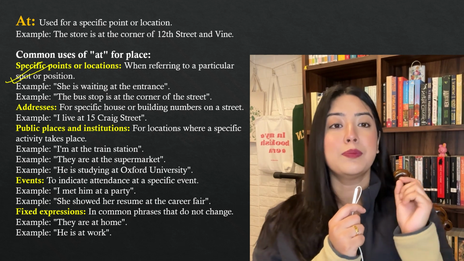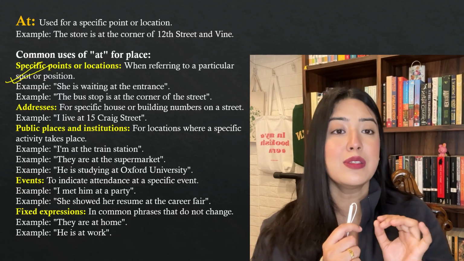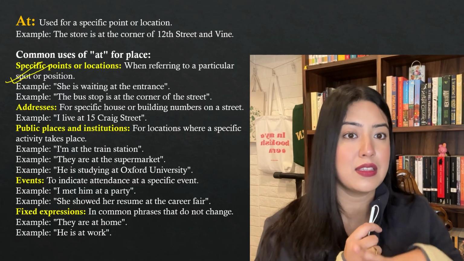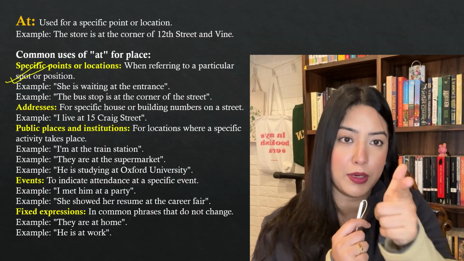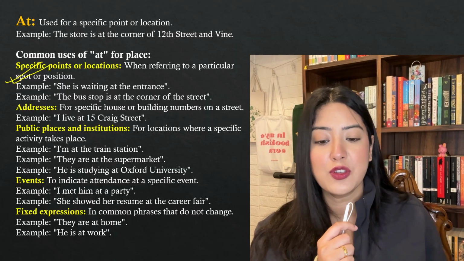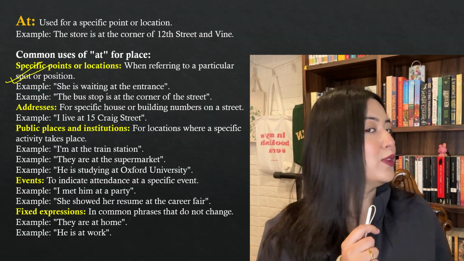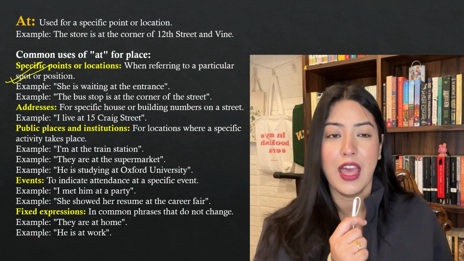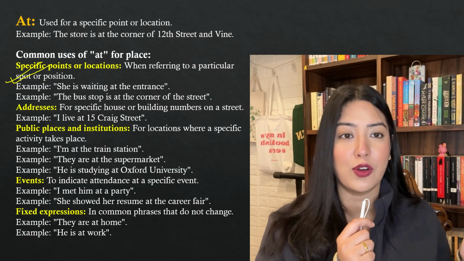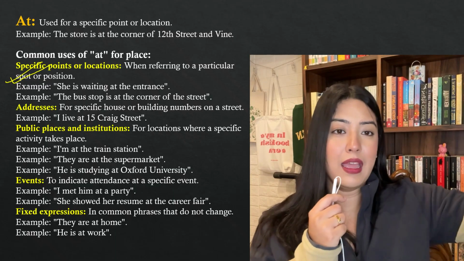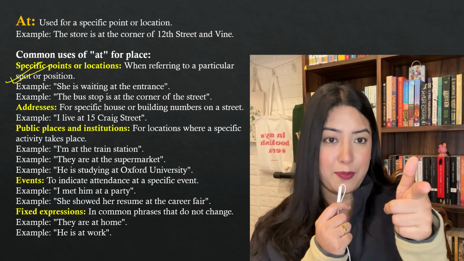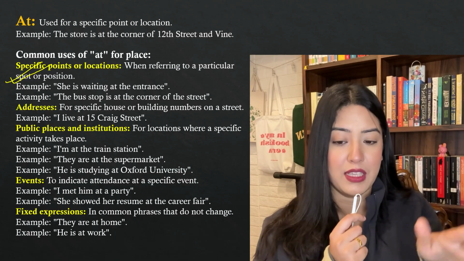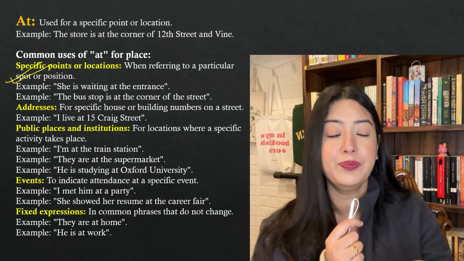So the first is specific point or locations. She is waiting at the entrance. That is, in this big house there's a particular door or an entrance. She's waiting at the entrance, a particular point. Now the bus stop is at the corner of the street. You will not say in the corner of the street. You're pointing at a big street and the bus stop is right there. So you're pointing at a particular space, the point. So always remember this. This is specific point or location.